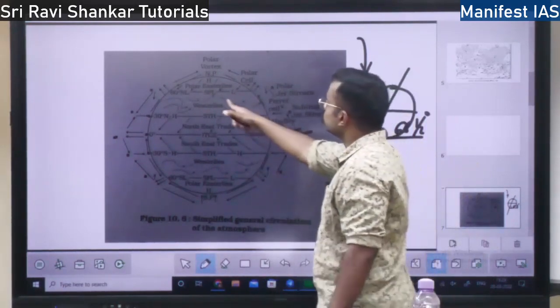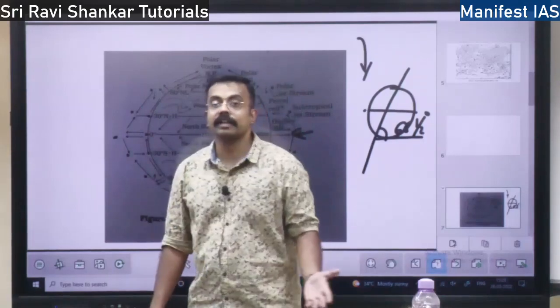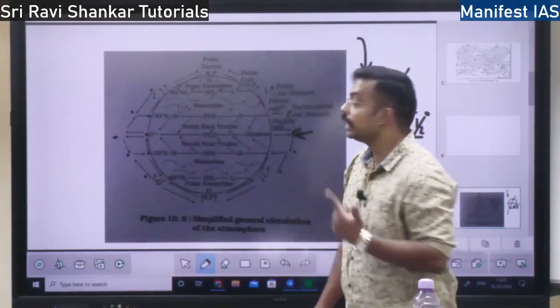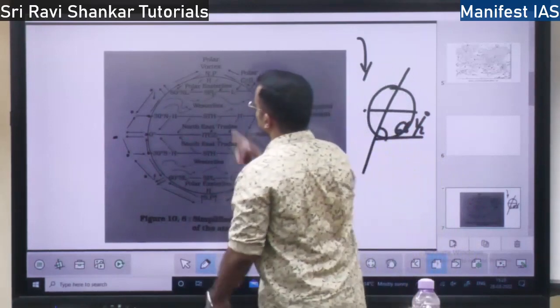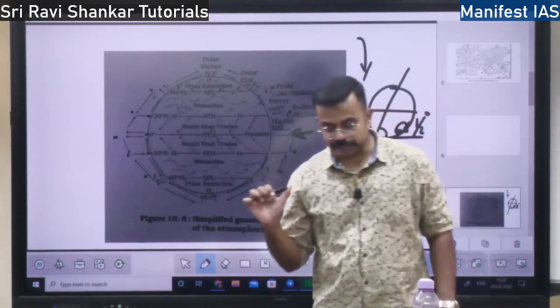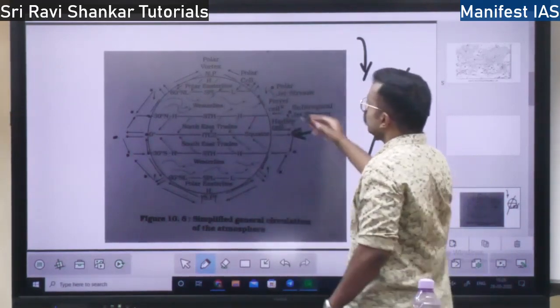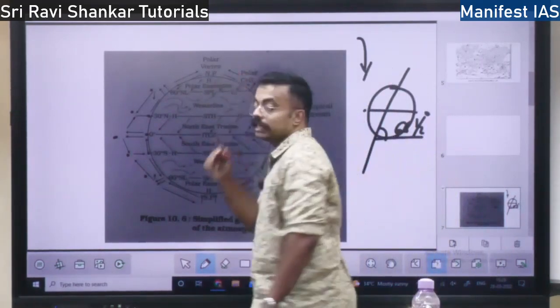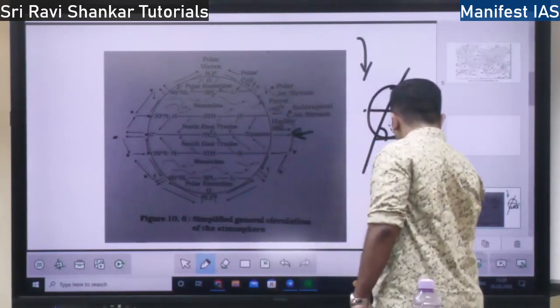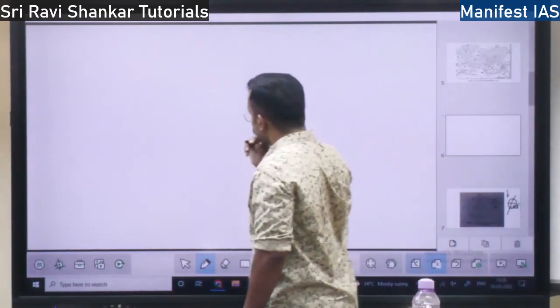Means what? Here also the air will rise up. At 60° north and south, the air will be rising up. It won't subside. At 60° north and south, I'll explain why it rises. At the poles, at the polar level, it is high pressure. So why does the air rise?